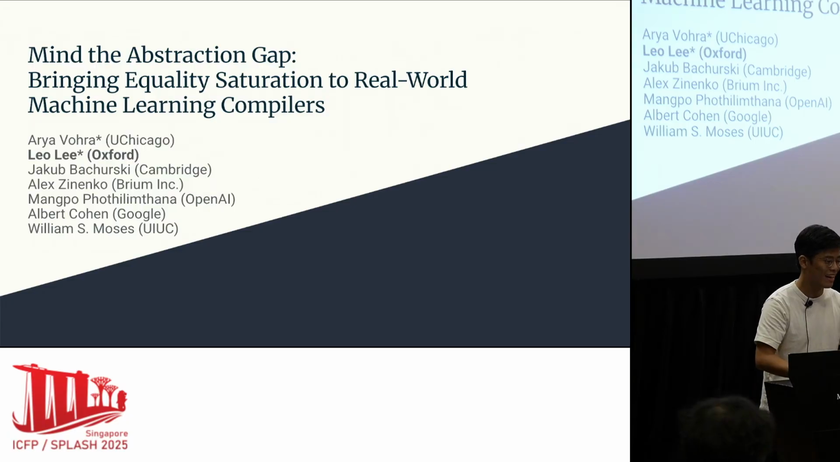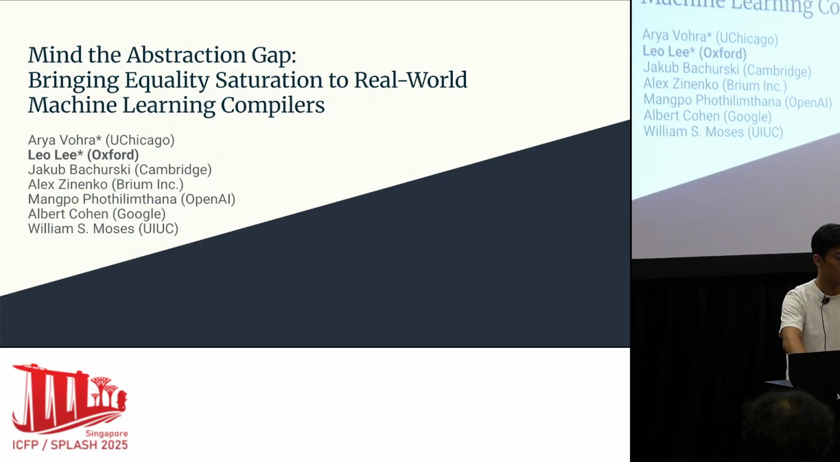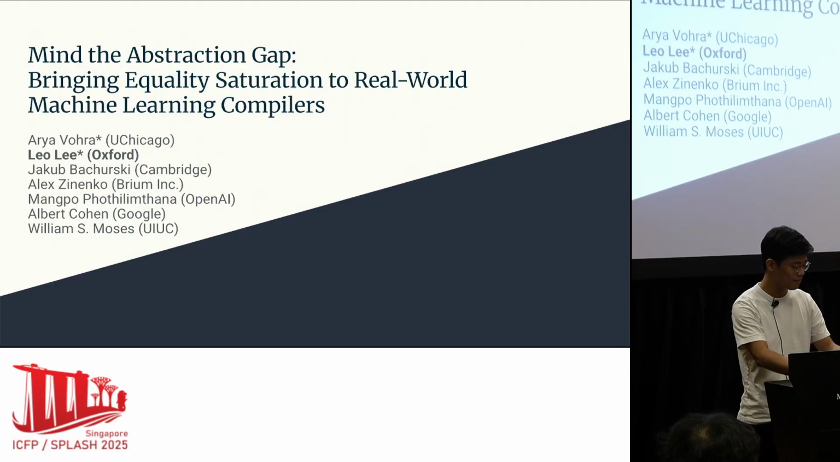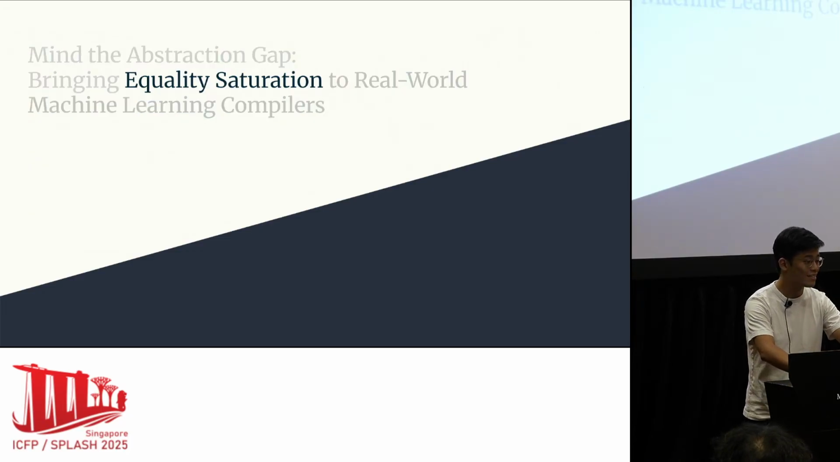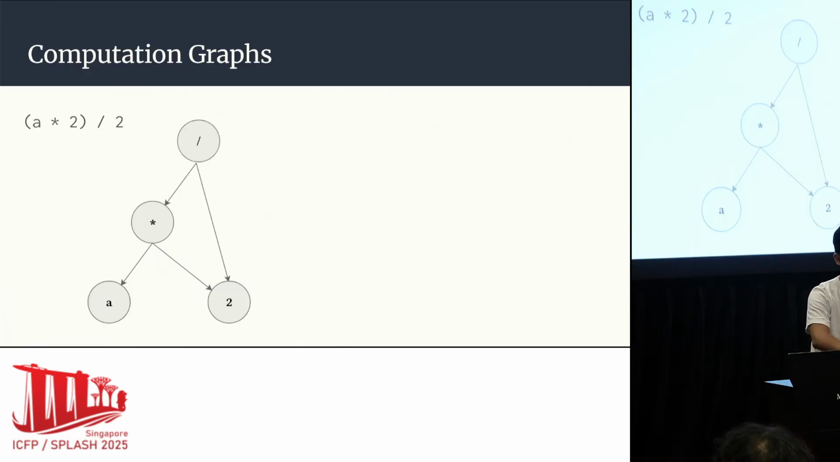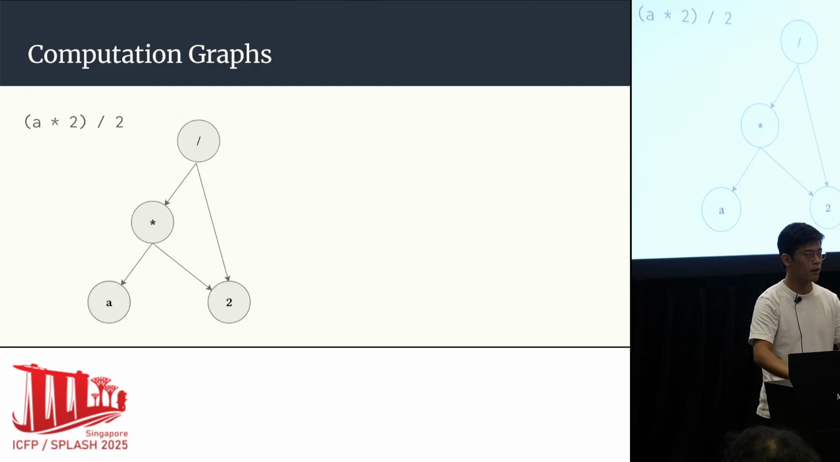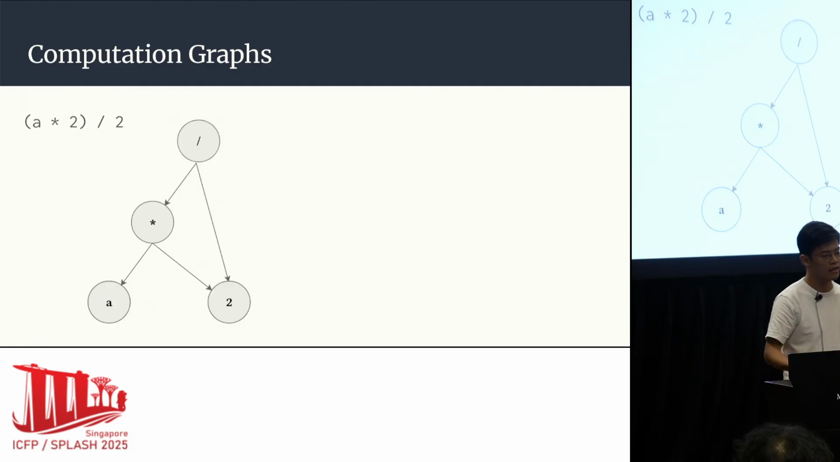Hi, I'm Leo, and I'll be presenting some work we've done on bringing equality saturation to real-world machine learning compilers. So most of this talk is about the real-world bit, but to do that, we need to talk about equality saturation. And to do that, we need to talk about computation graphs. In compilers, computation graphs are a data structure representing the mathematical expression that we're trying to evaluate.